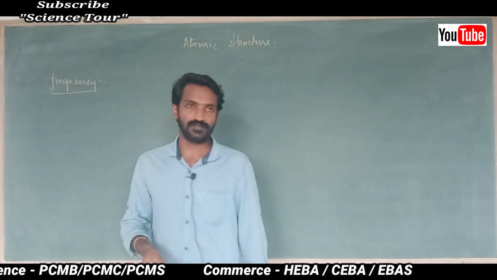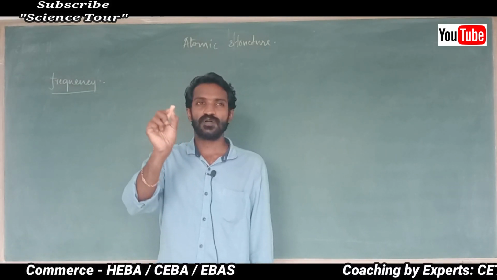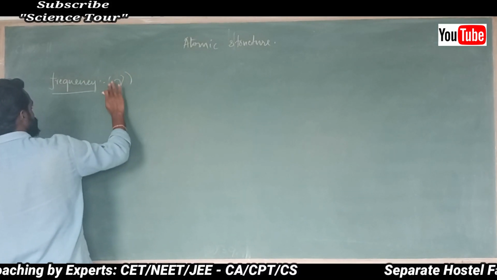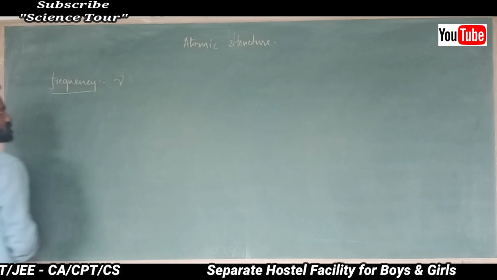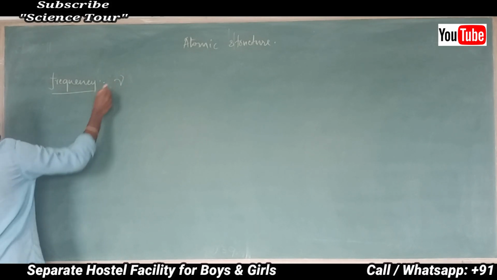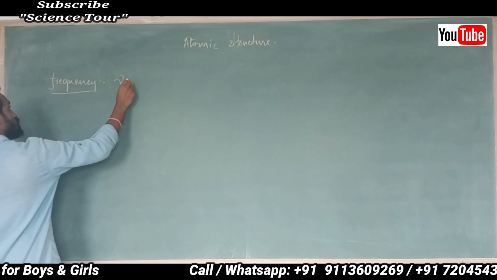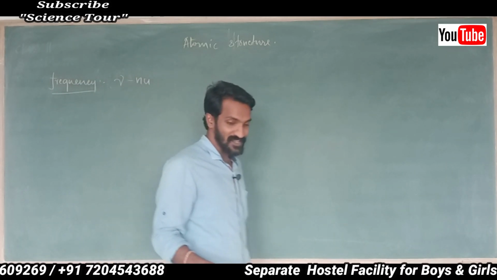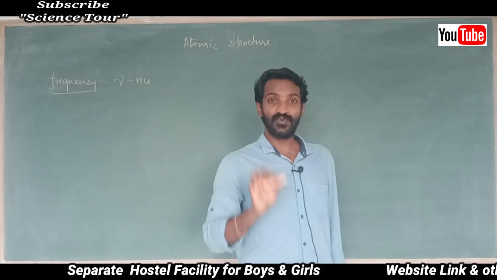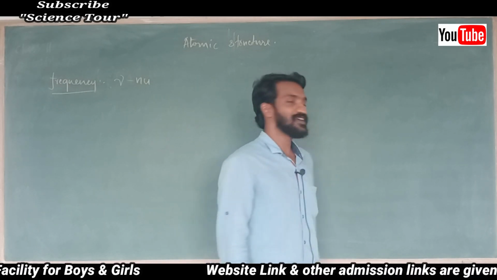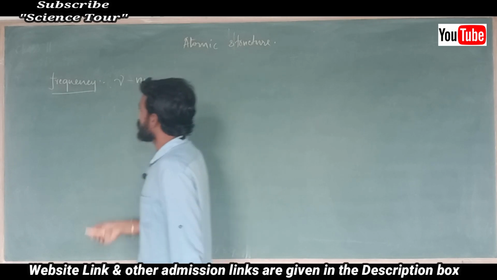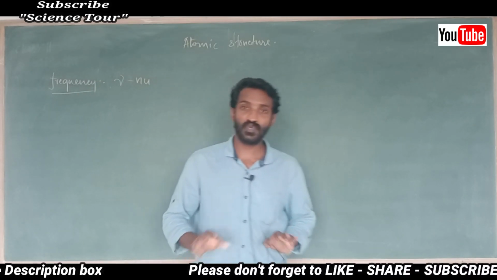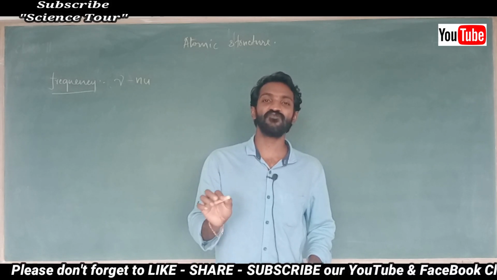What is frequency? The symbol of frequency is written like this. What is the meaning of this? It is actually the Greek letter nu. It is not "new", don't think that is new. It is nu. Okay, frequency, nu. What is frequency? The number of waves that pass through a given point in 1 second.